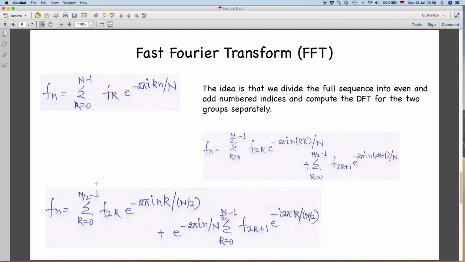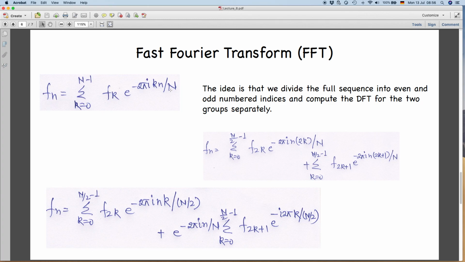So, what the method was proposed by Cooley and Tukey is that you have the discrete Fourier transform written like this, forward discrete Fourier transform. This is your input data sequence, summation over k equal to 0 to n minus 1, n are the total number of data points. So, the idea is that we divide the full sequence. So, you have the sequence of n points.